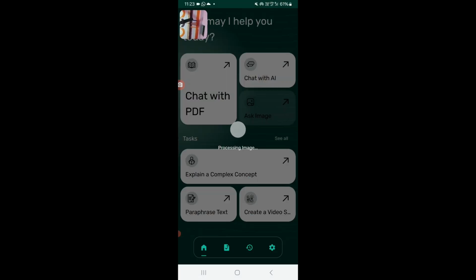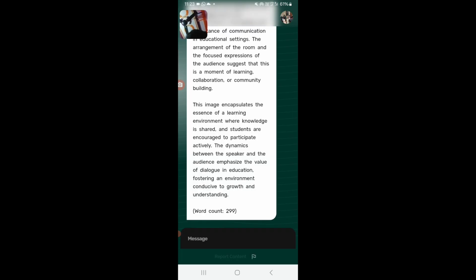I have already chosen. So let's wait and see what kind of response Viz AI generates for us, what kind of description Viz AI provides for us. Till then we have to wait.